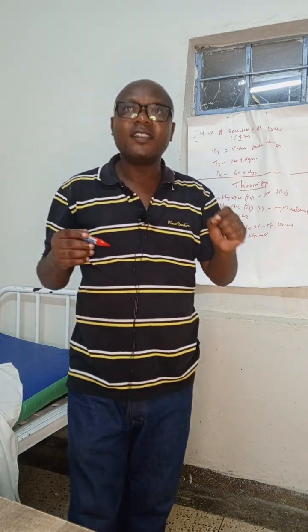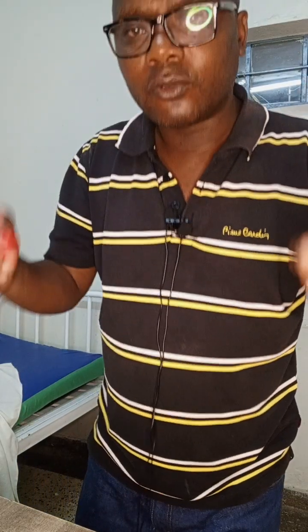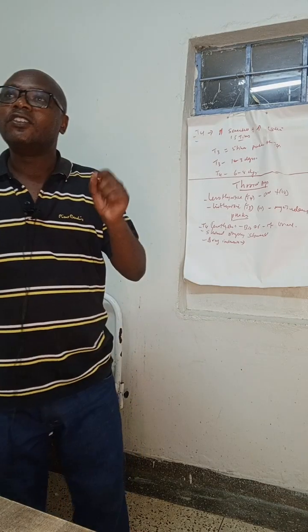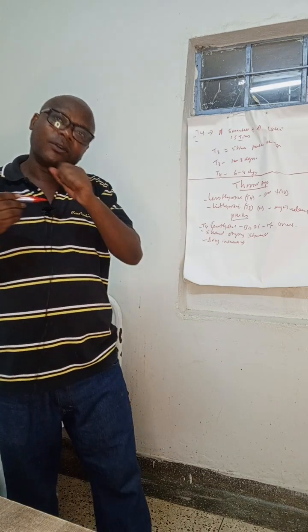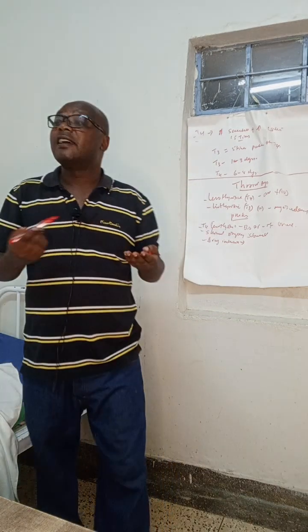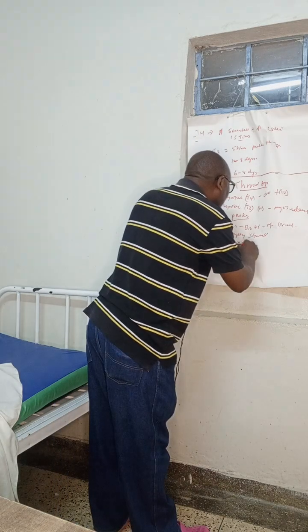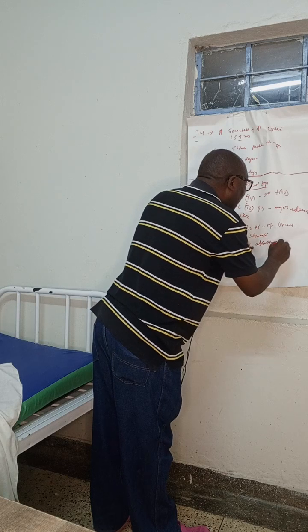One is the drugs which interfere with absorption of this drug, and the other is the drugs which accelerate the metabolism of these drugs. Let us first look at the drugs which reduce absorption.